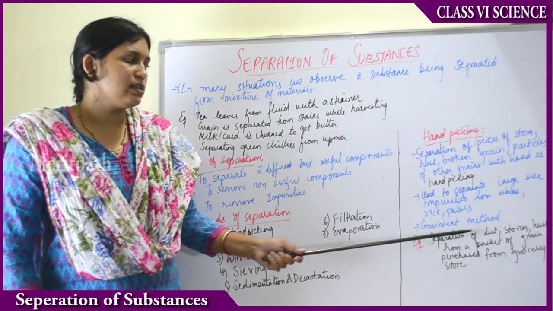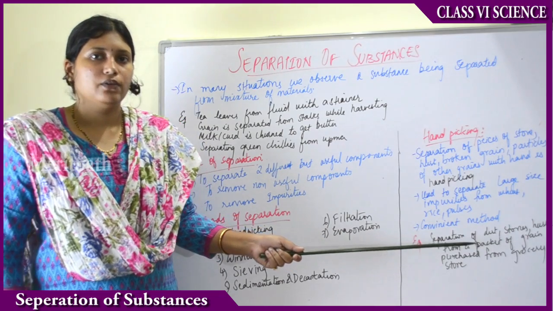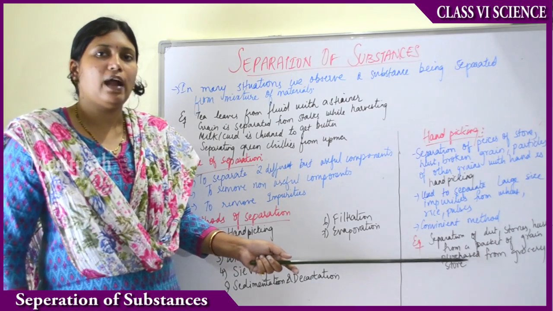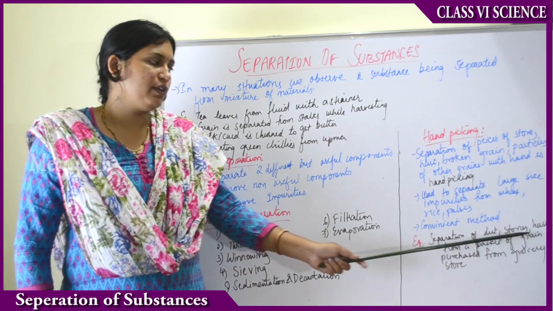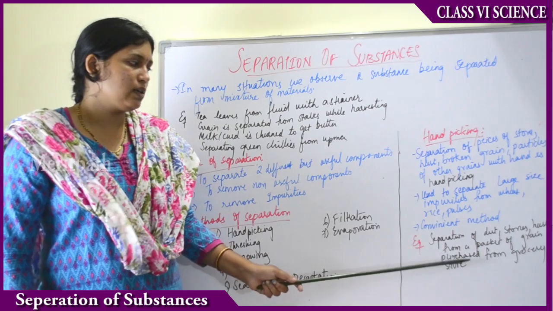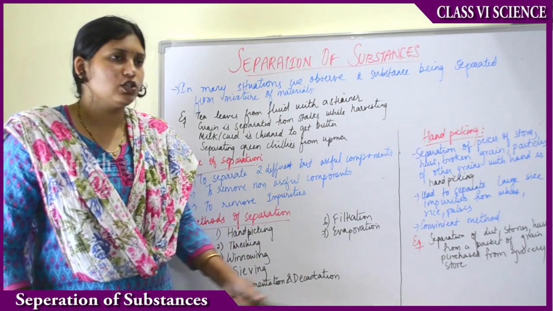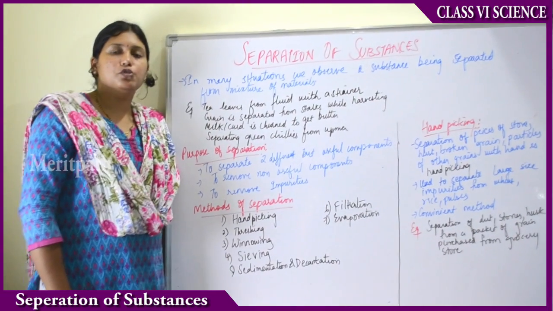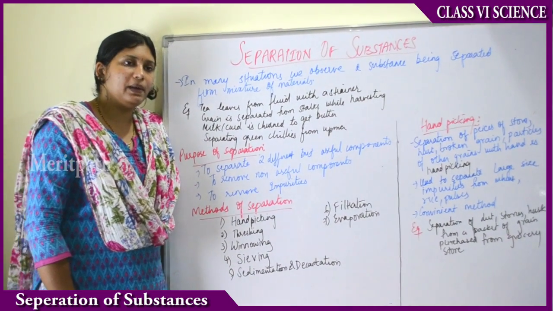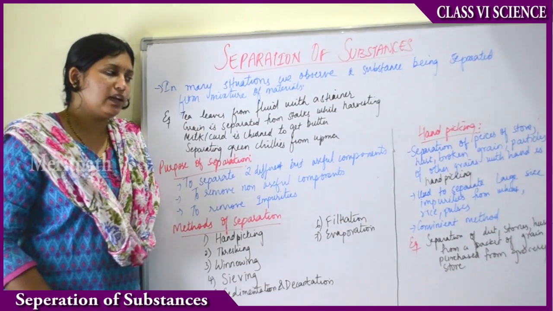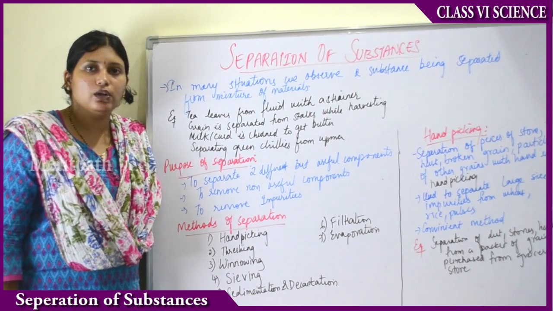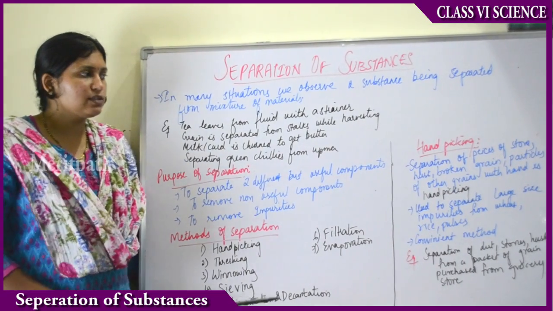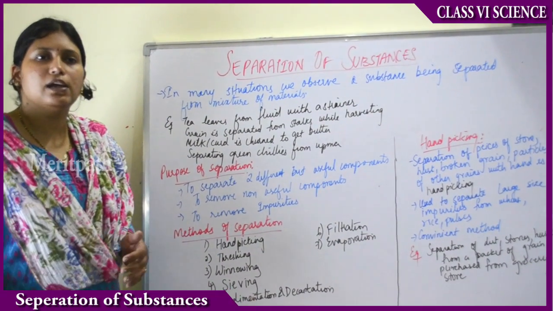And the advantage is this is a very convenient method, right? Separation with your hand is very easy to do. One example of hand picking is separation of dust, stone, husk from a packet of grain purchased from a grocery store. Suppose we have purchased 1 kg of wheat to make wheat flour, then on a big plate, we empty the grain packet and remove the stones or any dirt or any husk. So that is one method of hand picking which we see in day-to-day life.